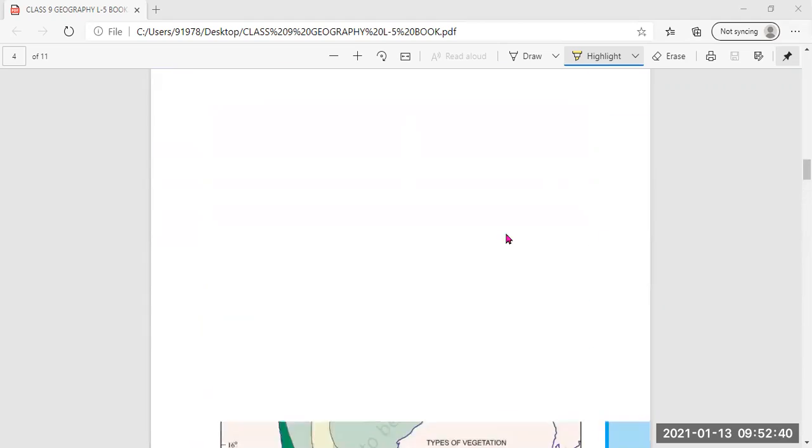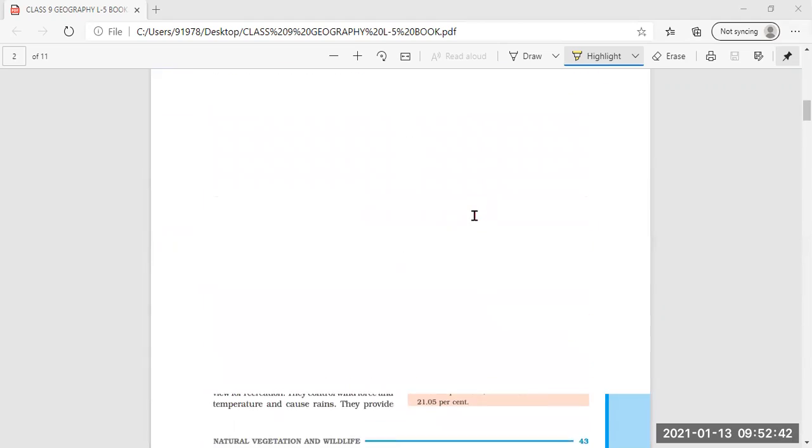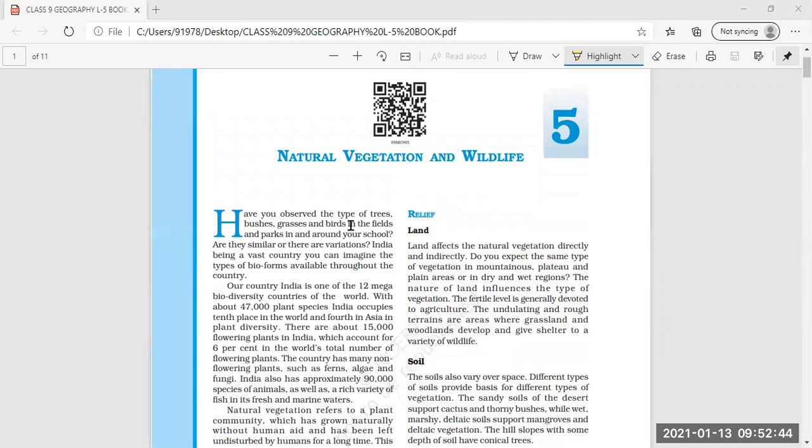So coming back to the first part of the lesson, that is natural vegetation. Have you ever observed the type of trees, bushes, grasses and birds in the fields and parks in and around your school?